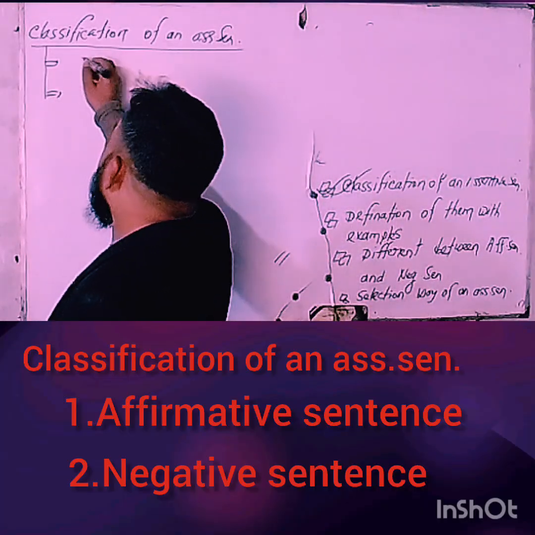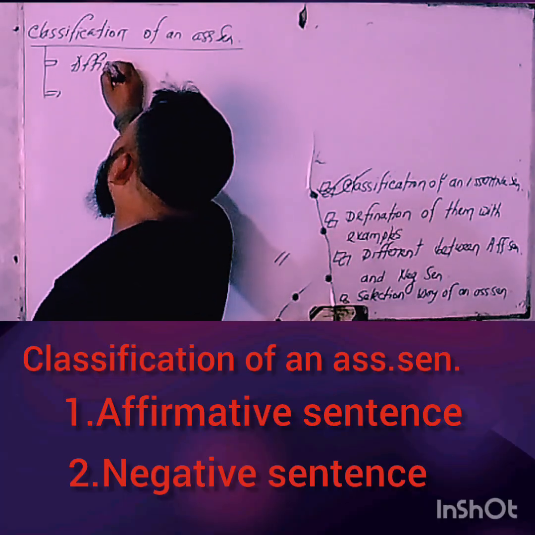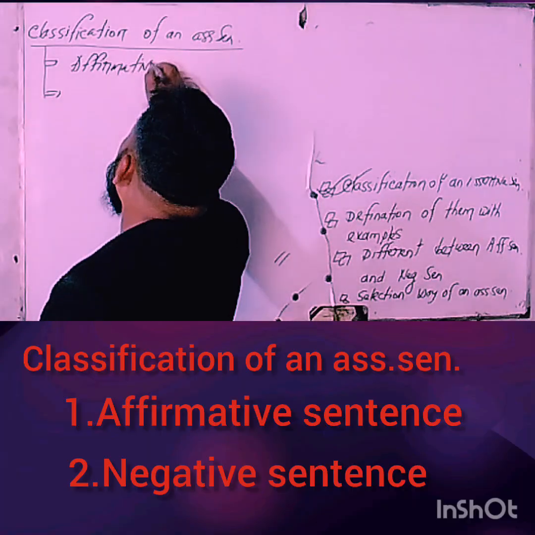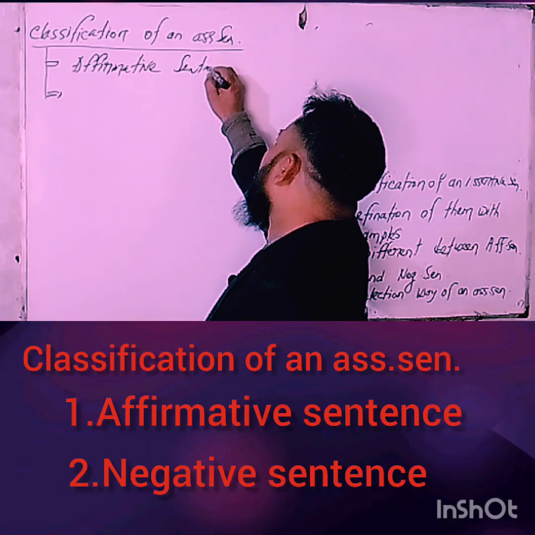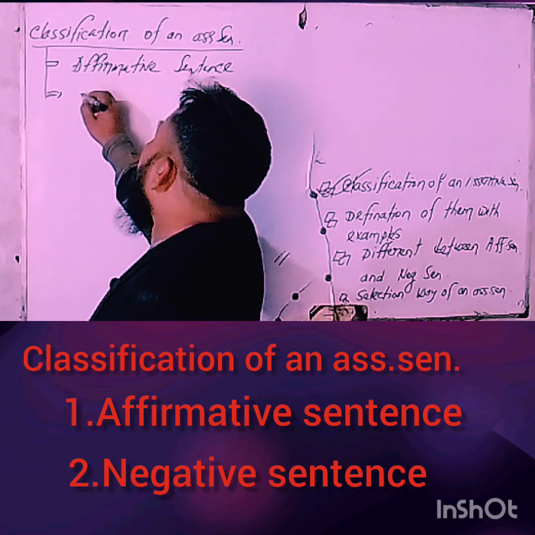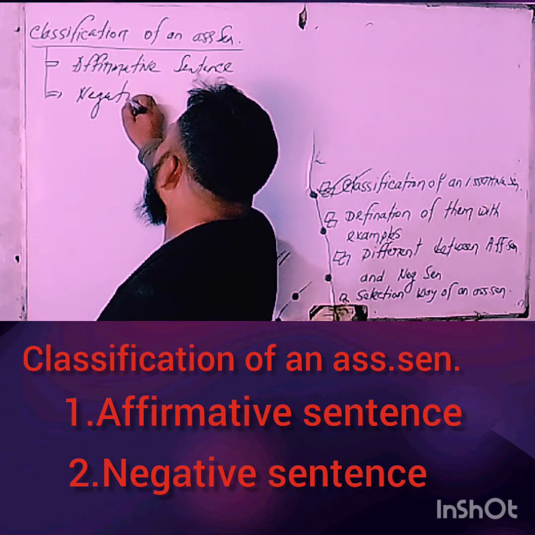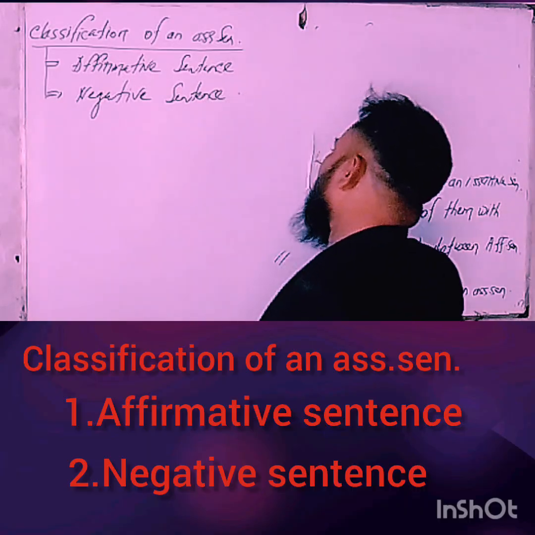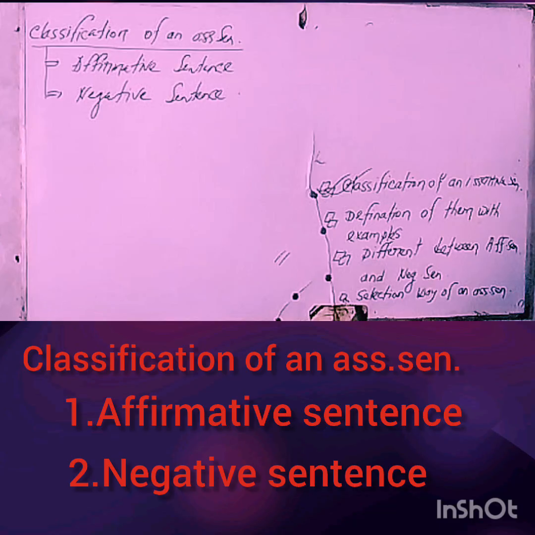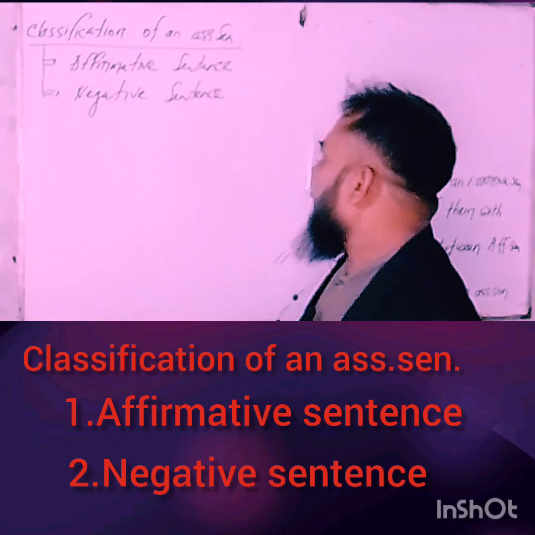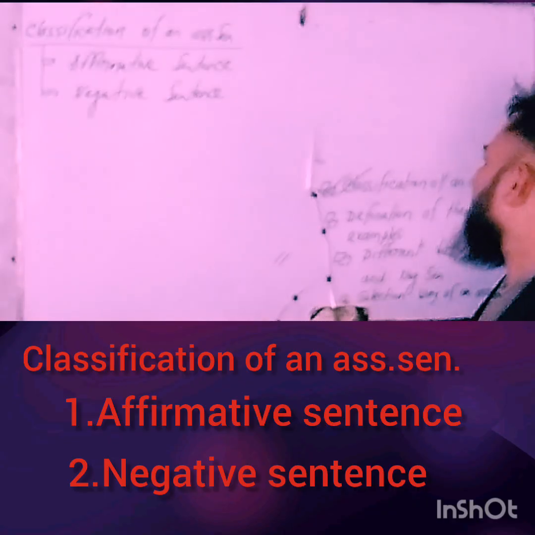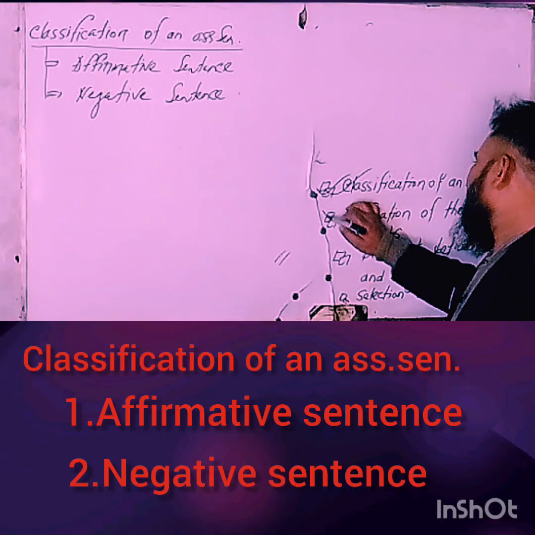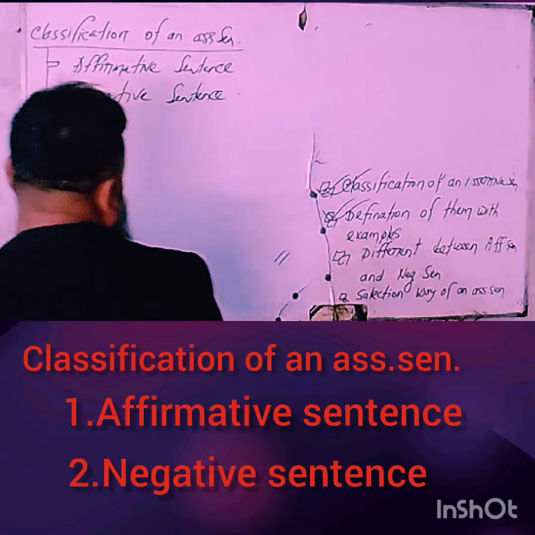Two ways. Number one, affirmative sentence. Number two, negative sentence. Okay, my dear learners, I hope you have understood clearly. We can classify an assertive sentence into two ways. Number one, affirmative sentence. Number two, negative sentence. Now I'm trying to clarify the definition of them.